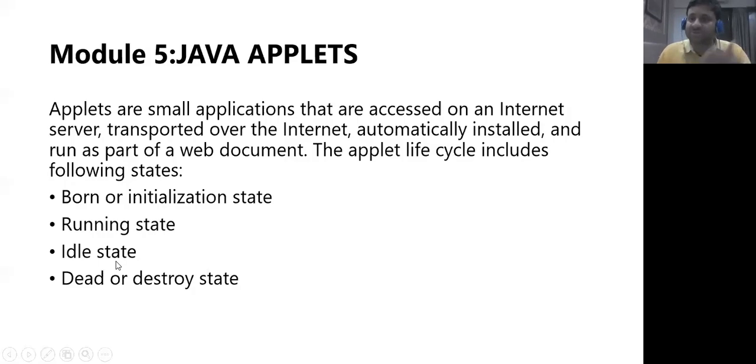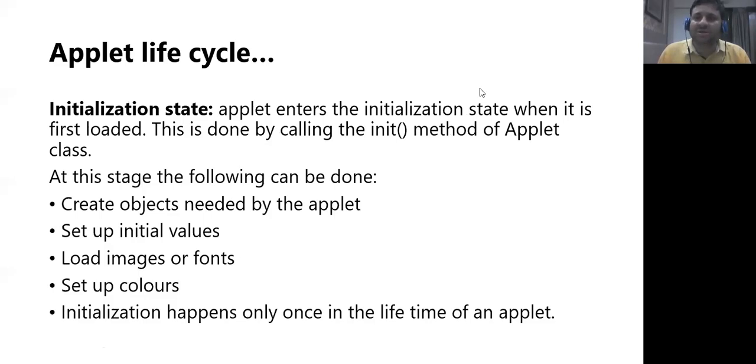So let's go back to our applet. The applet has born state or initialization state, then running state, idle state. Idle is block state, and dead or destroyed state. These are the states in the life cycle of an applet. Initialization state: the applet enters initialization when it is first loaded. So when you write appletviewer filename.java, the applet is loaded for execution, and this is done by calling the init method. It is automatically invoked. You don't have to specify.